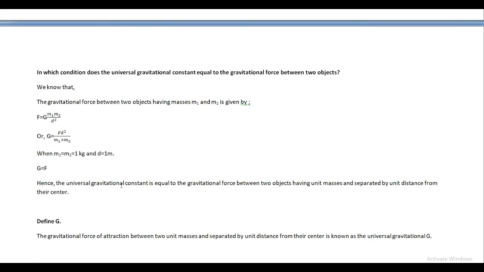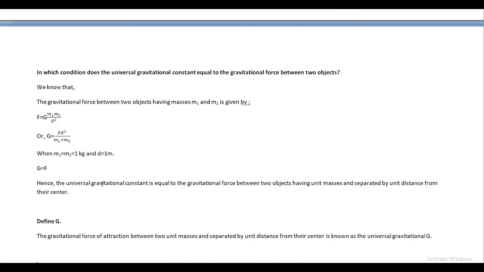Hence the universal gravitational constant is equal to the gravitational force between two objects when they have unit mass and are separated by unit distance from their center. Unit mass means 1 kg mass, and unit distance means 1 meter distance. I think it is clear now. The gravitational constant is equal to the gravitational force when the two objects have a mass of 1 kg each and are separated by a distance of 1 meter from their center.